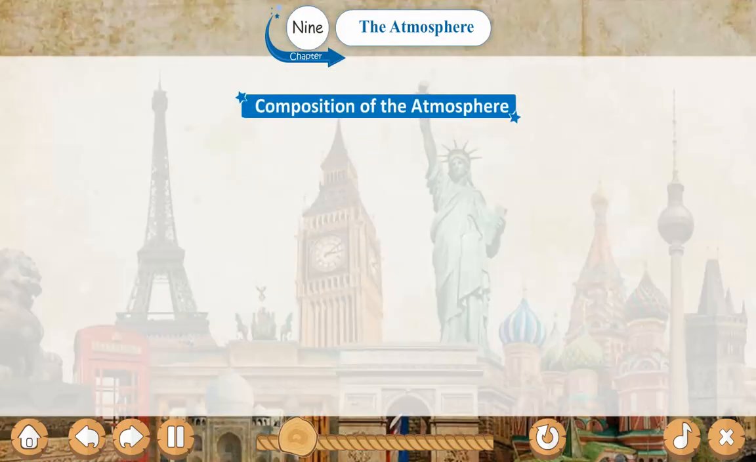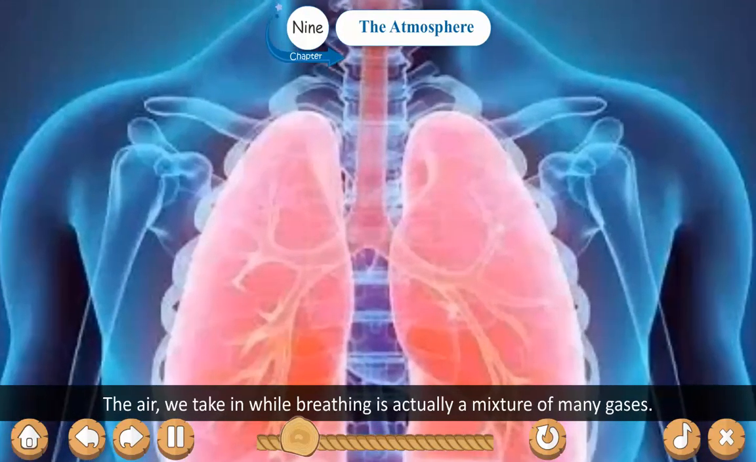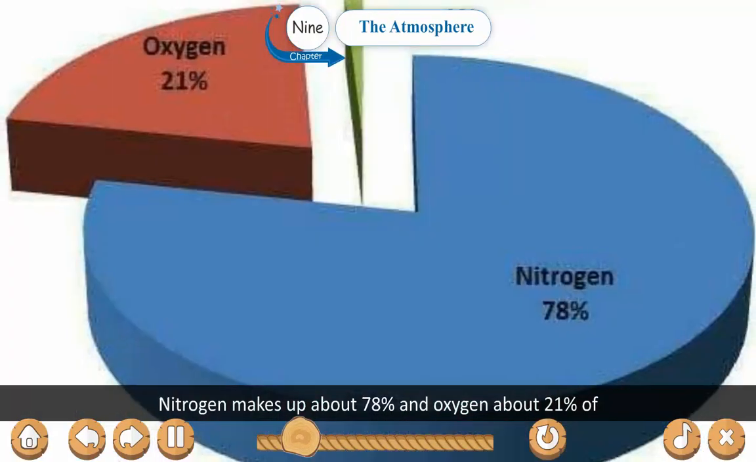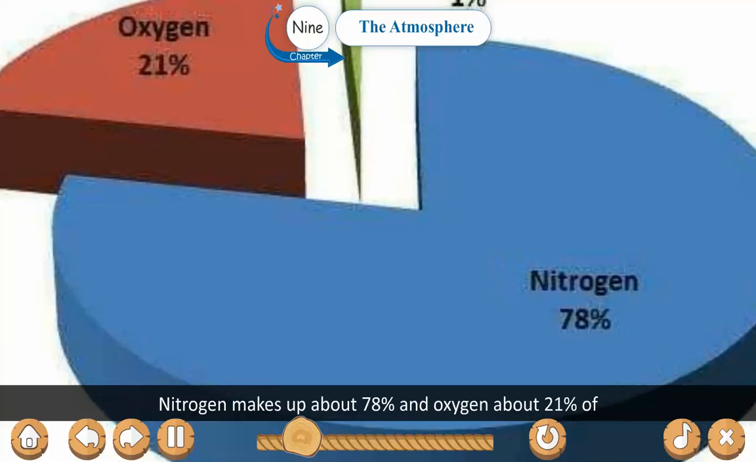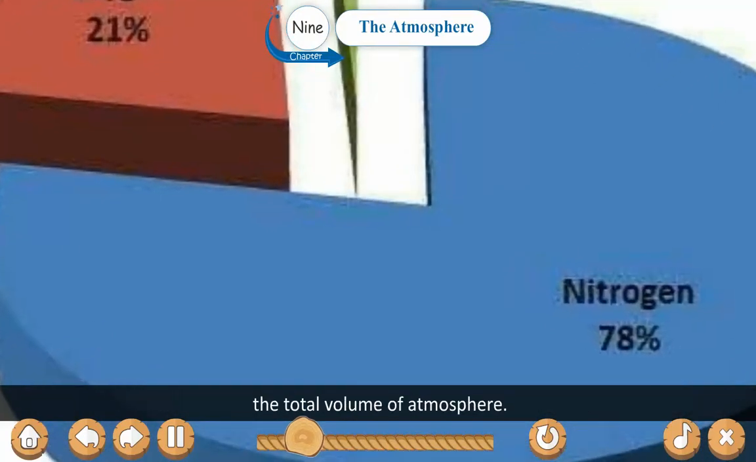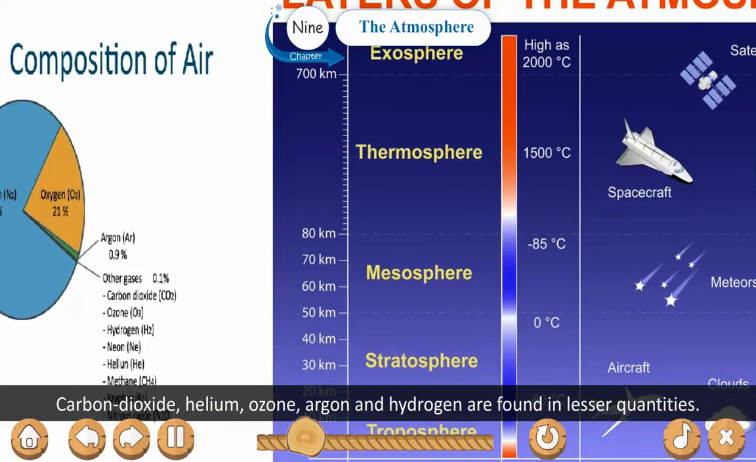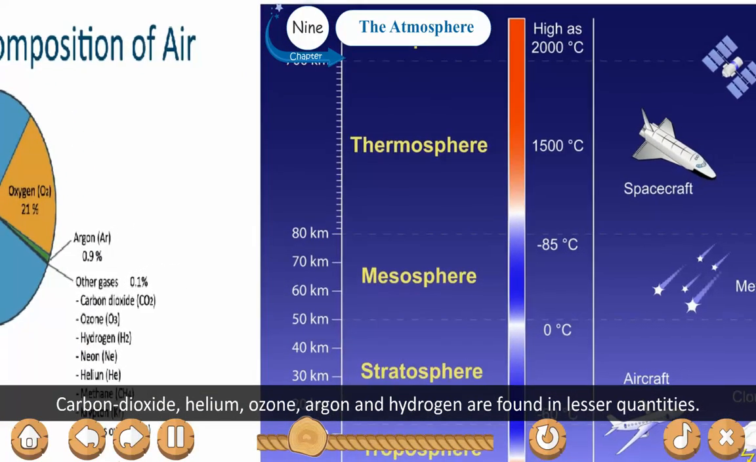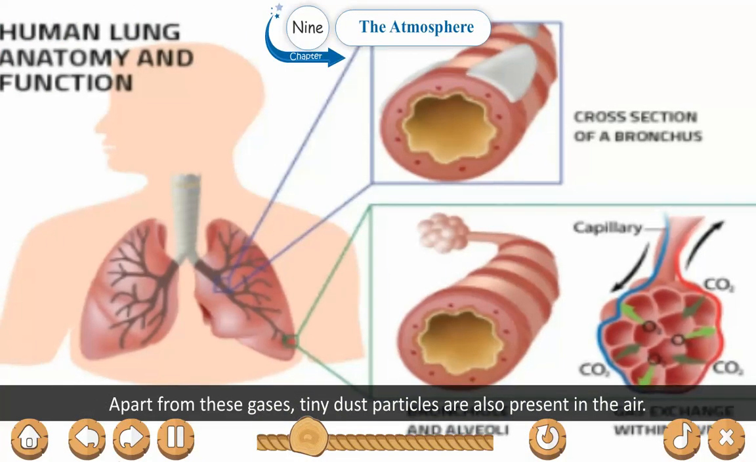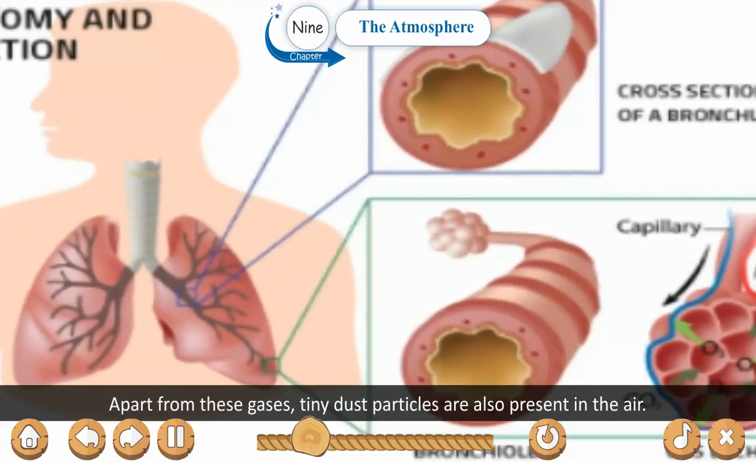Composition of atmosphere. The air we take in while breathing is actually a mixture of many gases. Nitrogen makes up about 78% and oxygen about 21% of the total volume of the atmosphere. Carbon dioxide, helium, ozone, argon, and hydrogen are found in lesser quantities. Apart from these gases, tiny dust particles are also present in the air.